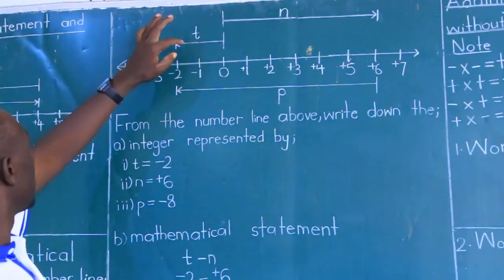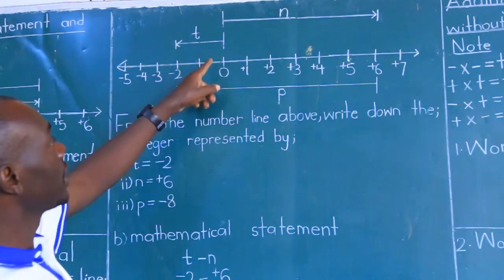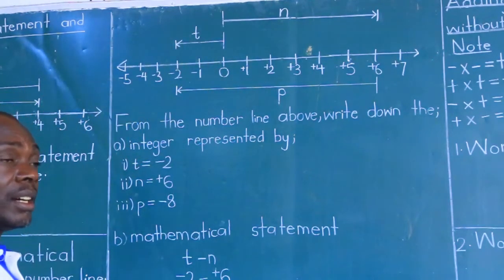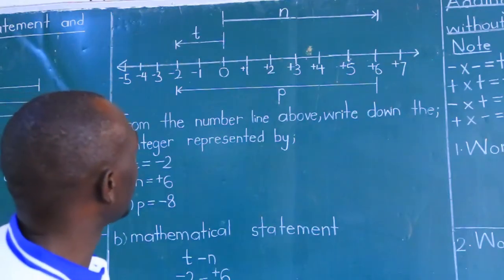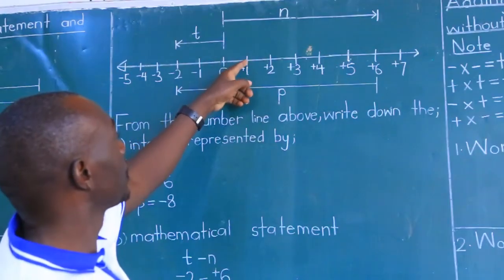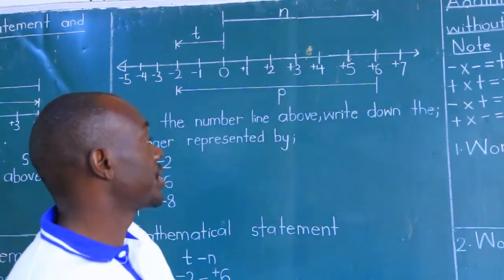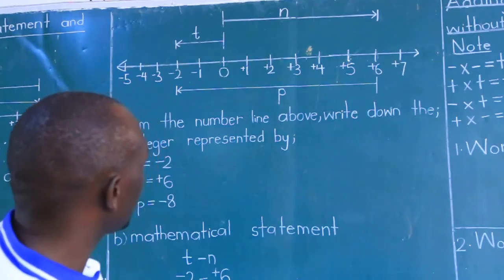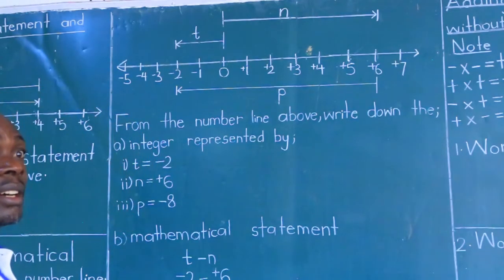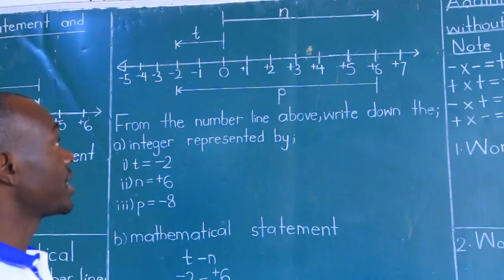So count integer T, negative 1, negative 2. Why negative? It is pointing towards the negative direction. Then N, you count N, positive 1, positive 2, positive 3, positive 4, positive 5, positive 6. Ensure that positivity is actually catered for. Ensure you have put that positive 6, don't just say 6.